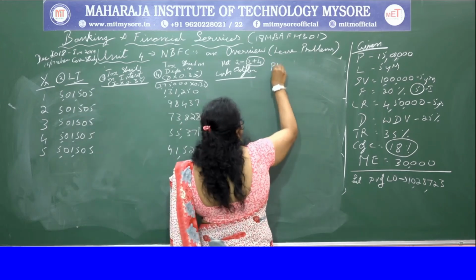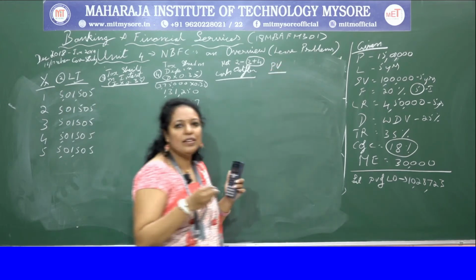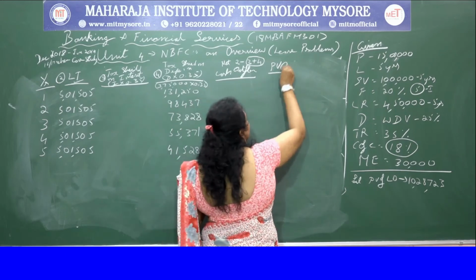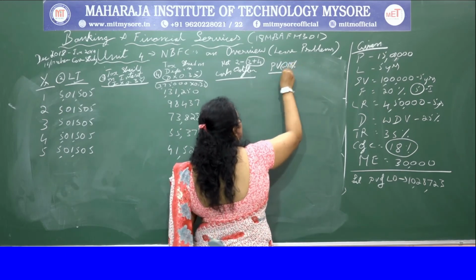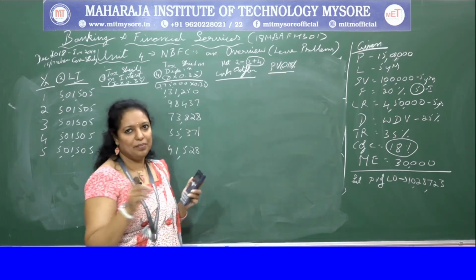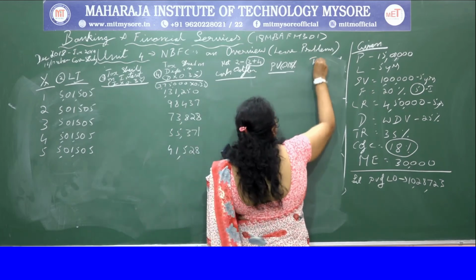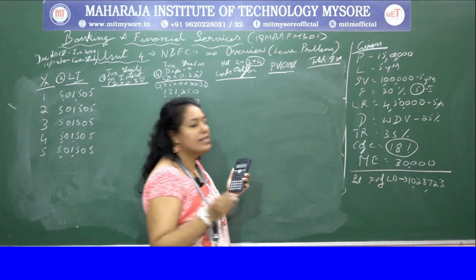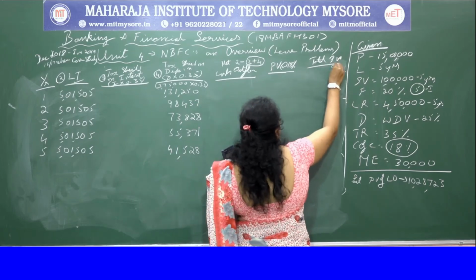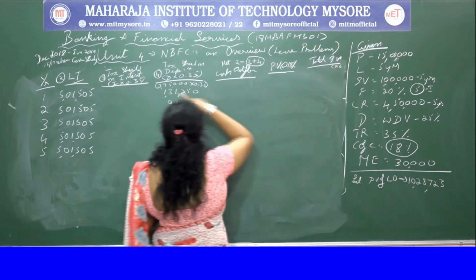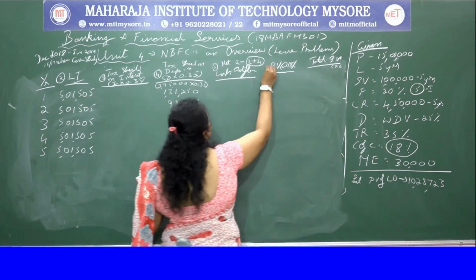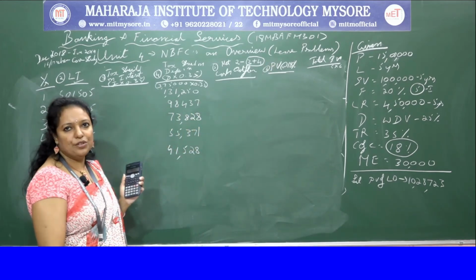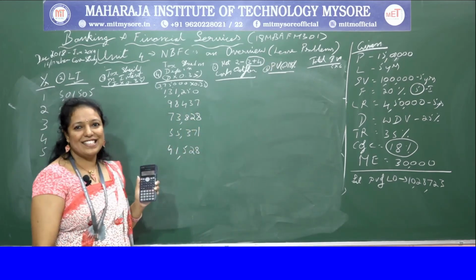Then we get the present value factor. Present value, it is given in the table itself. Here present value at 18%, we are considering the cost of capital. Then we have the total PV. So total PV is the multiplication of the 5th and 6th column. Multiplication of these two. Okay, now only calculation is left.